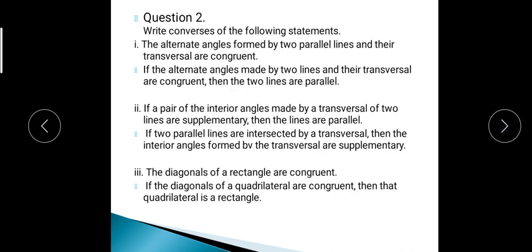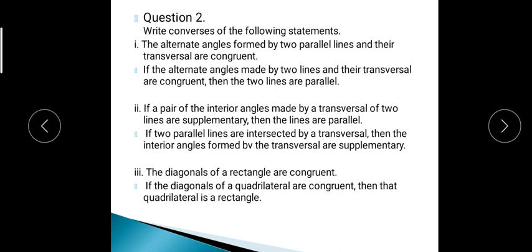Now the converse of if-then. Write the converse of the following statement. The alternate angles formed by two parallel lines and their transversal are congruent. If the alternate angles made by two lines and their transversal are congruent, then the lines are parallel to each other.